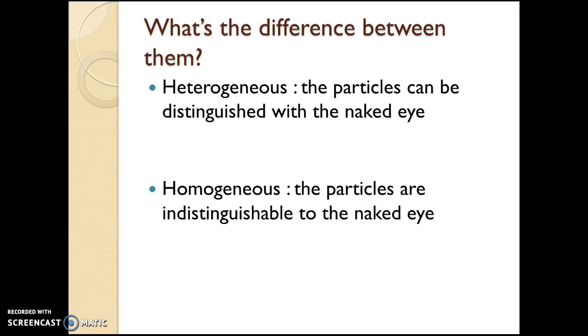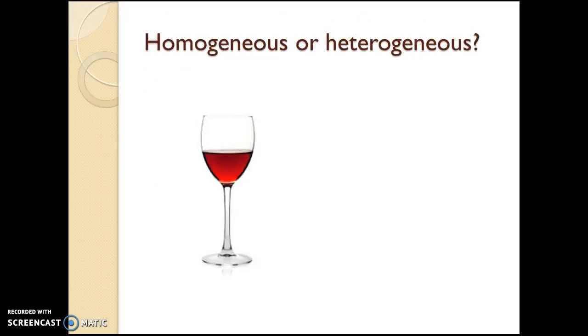Exactly. The heterogeneous mixture is a mixture where the particles can be distinguished with the naked eye. We can see the different particles. The homogeneous mixture is a mixture where the particles are indistinguishable to the naked eye. We cannot see the particles anymore. Now, let's have some examples.